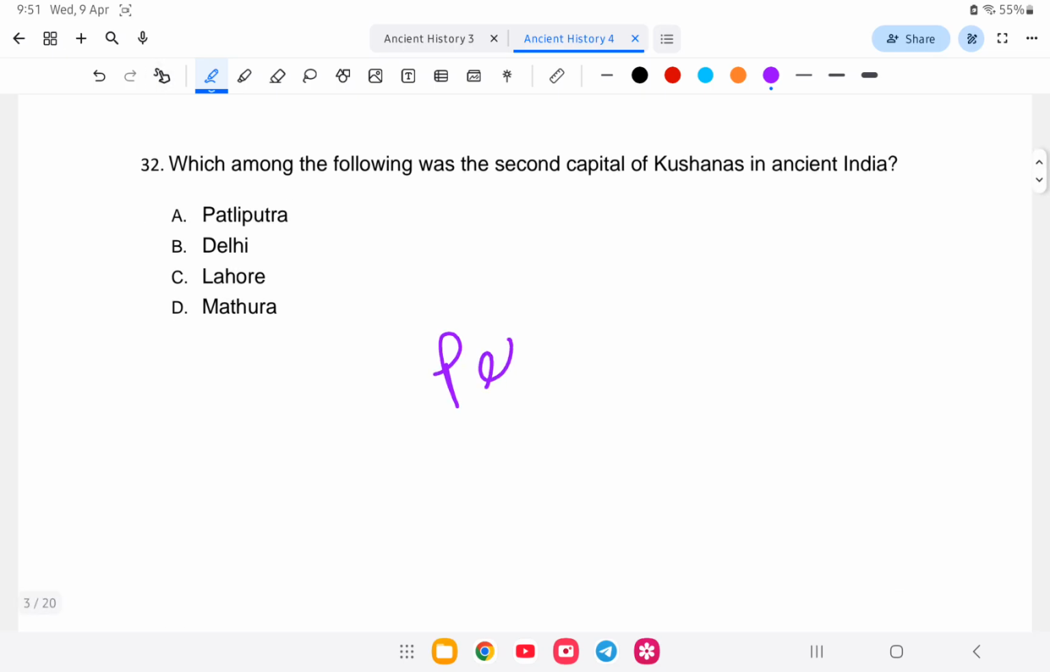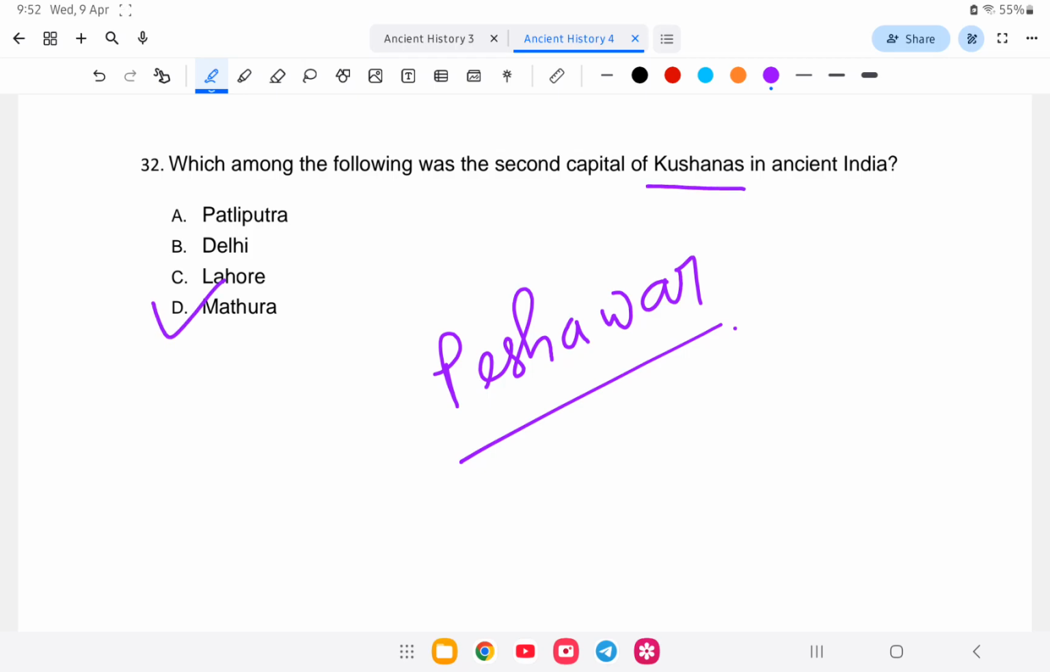Peshawar in Pakistan. Peshawar deksha. Our second capital kuti deksha it is at Madura. Option number D is the correct answer. So let us study about the Kushans.